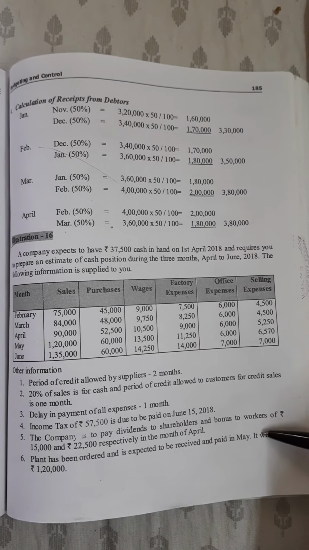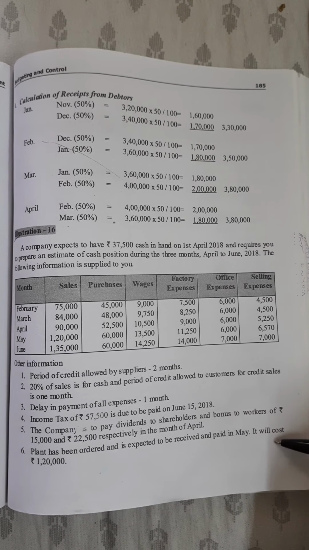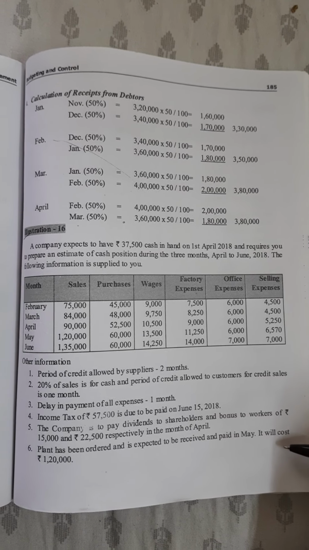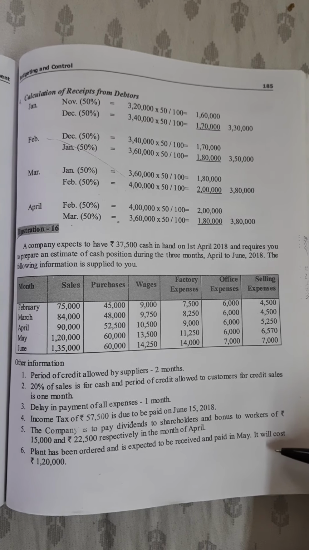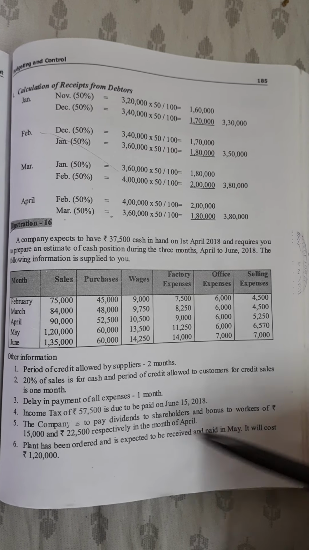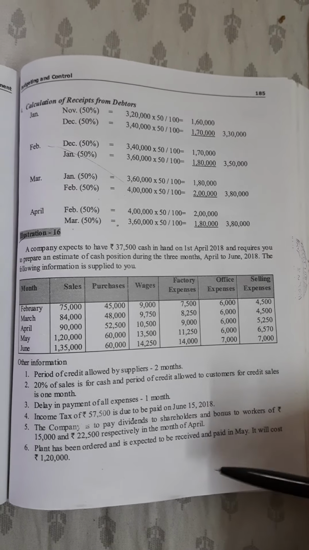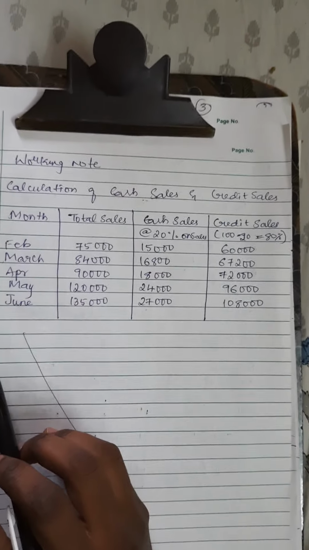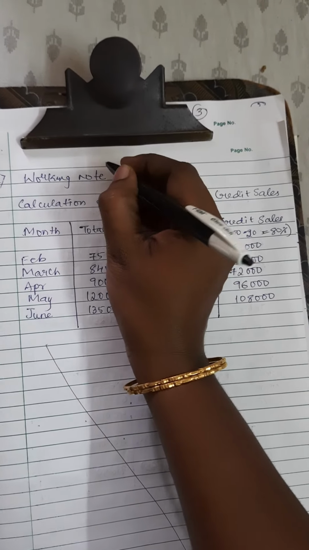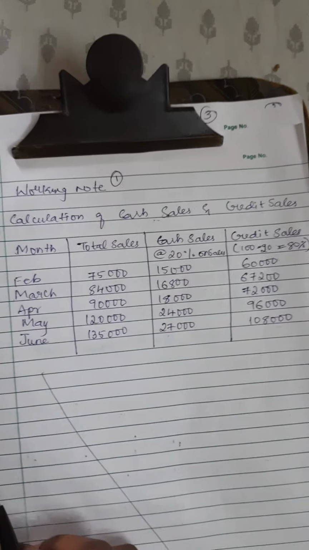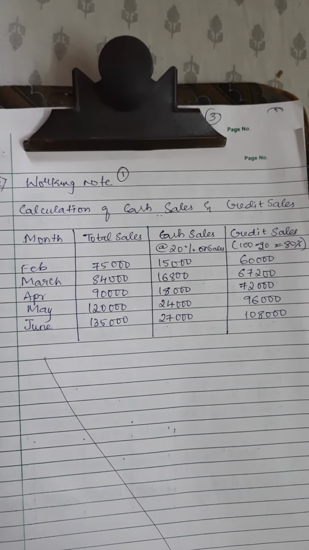So the last adjustment is that plant is purchased and ordered, and they are expected to be received in the month of May, worth 1,20,000. Now, according to the adjustment, we just have one working note, which I am showing you now. Working note 1, calculation of cash sales and credit sales.